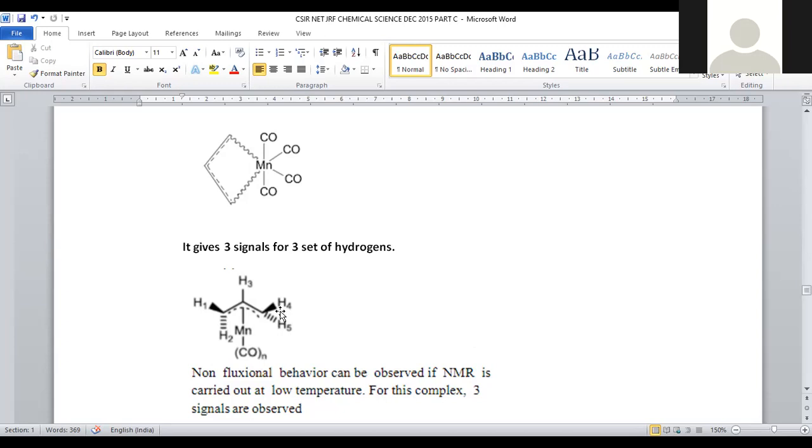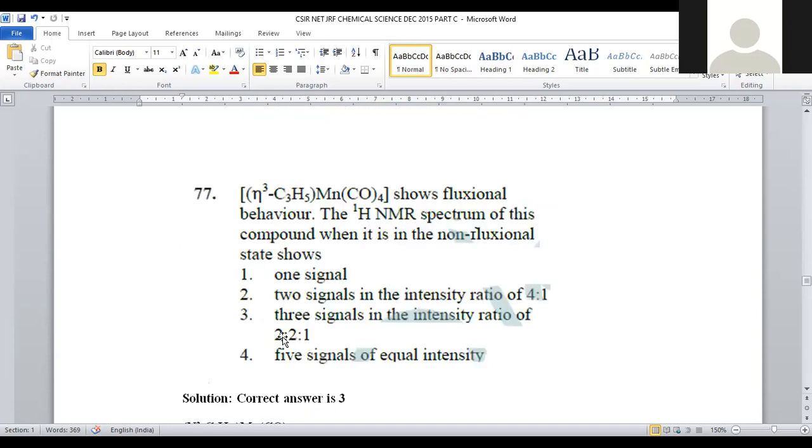In the proton NMR spectrum, but what we are doing is lowering the temperature to 0 or even less than 0 degrees centigrade. Whenever the temperature is lowered to 0 or below, H1 and H4 become identical, and H2 and H5 also become identical. H3 is somewhat different. So here 3 sets of protons will be obtained when it becomes non-fluxional. All the protons are in their fixed positions, so the number of proton NMR signals for this compound will be 3.